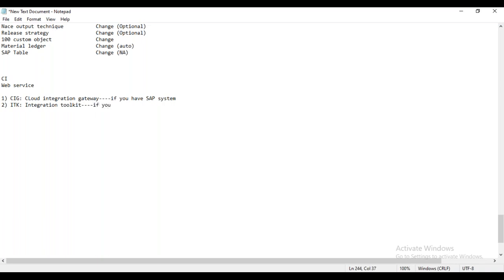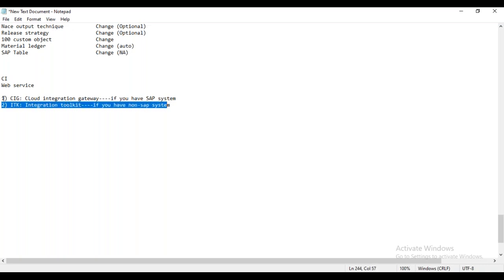If you have a non-SAP system. That means if the customer has their backend system as SAP, in that case we have to go with the CIG. And in case you have a non-SAP system, for example PeopleSoft, Maximo, or Oracle, in all those cases we have to go only with the ITK.